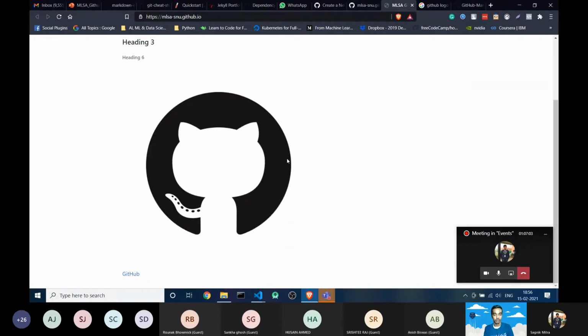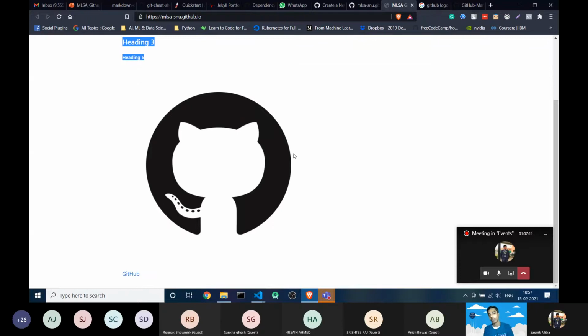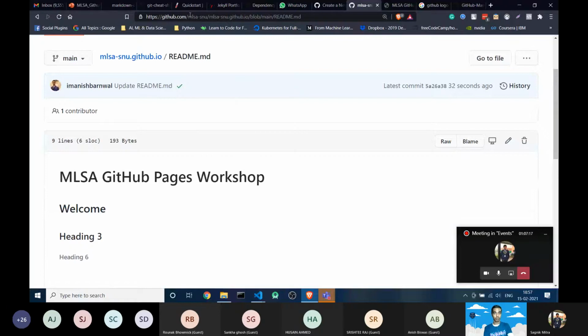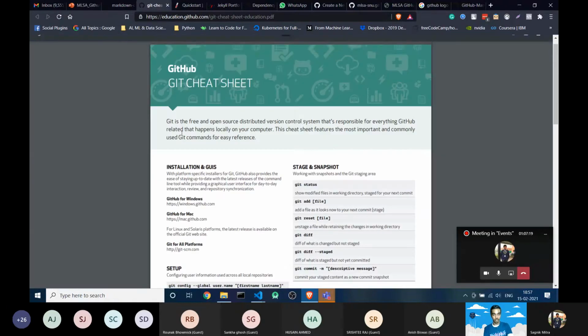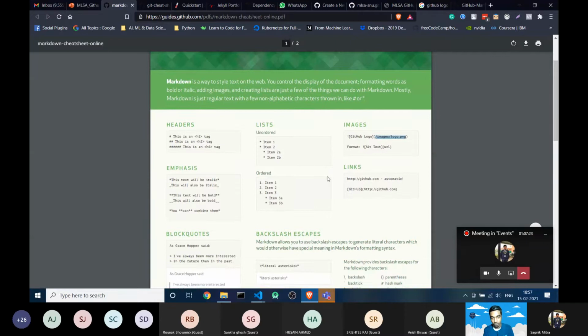You can see the site has been updated. Here we have a hyperlink and the headers and the logo which we have uploaded on the README. All right, so now I hope you understand this, and there is other syntax also.